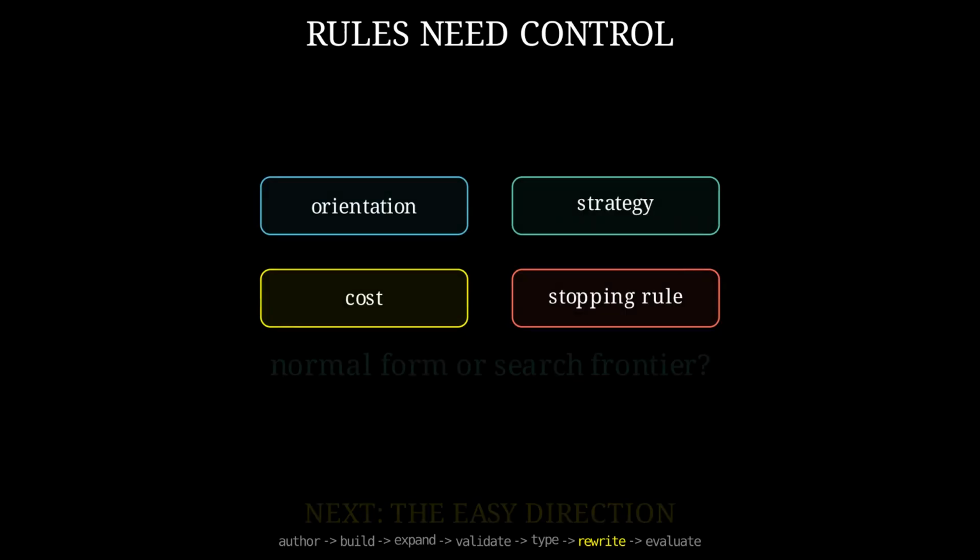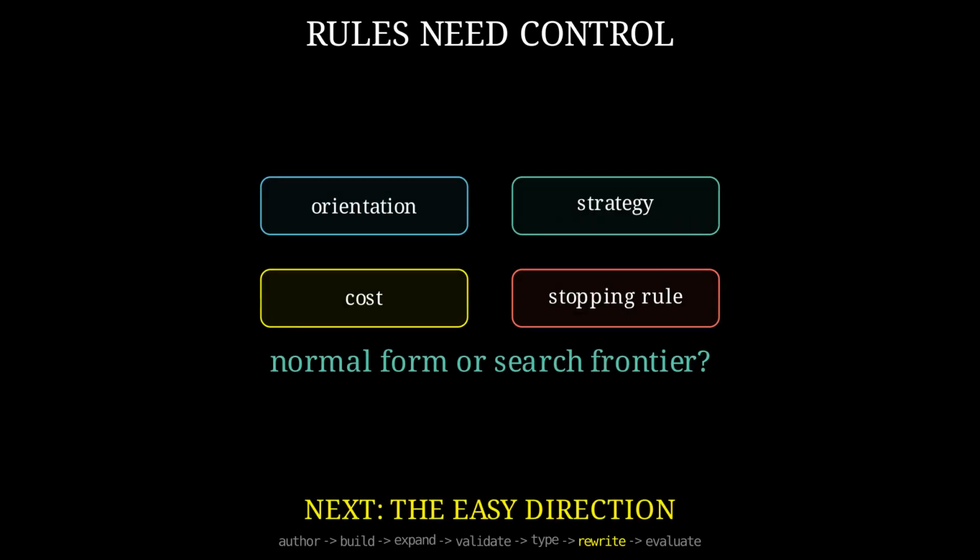A practical rewrite system must choose more structure. Which rules point toward simpler forms, which node is visited first, what a result costs, and when to stop. Sometimes we want one normal form. Sometimes we want every alternative and a search frontier. Next, we take the easy, finite direction first. We express differentiation as rules, watch derivative values rise through a tree, and use the result as an independent verifier for the harder reverse problem.